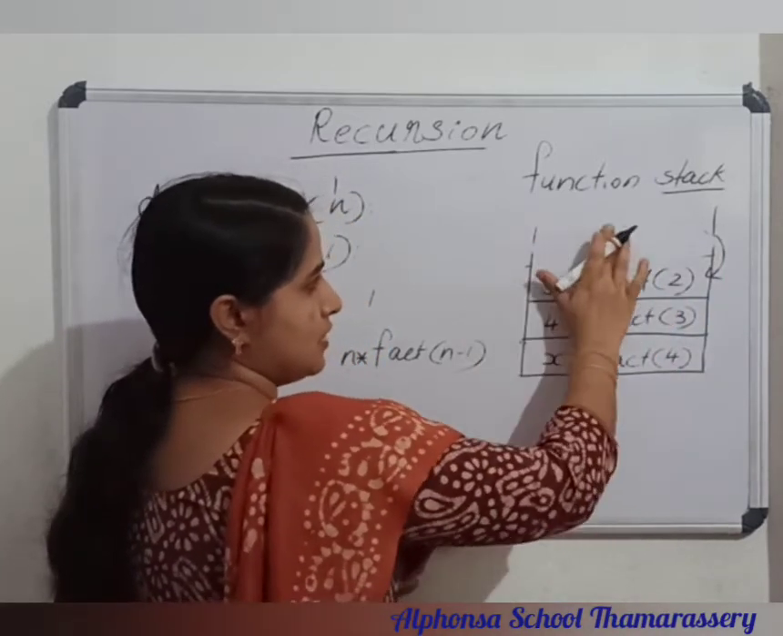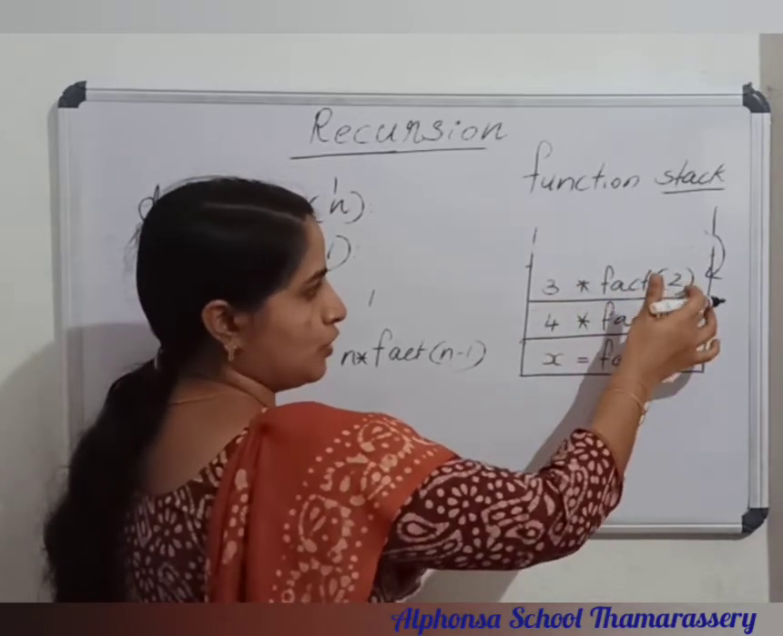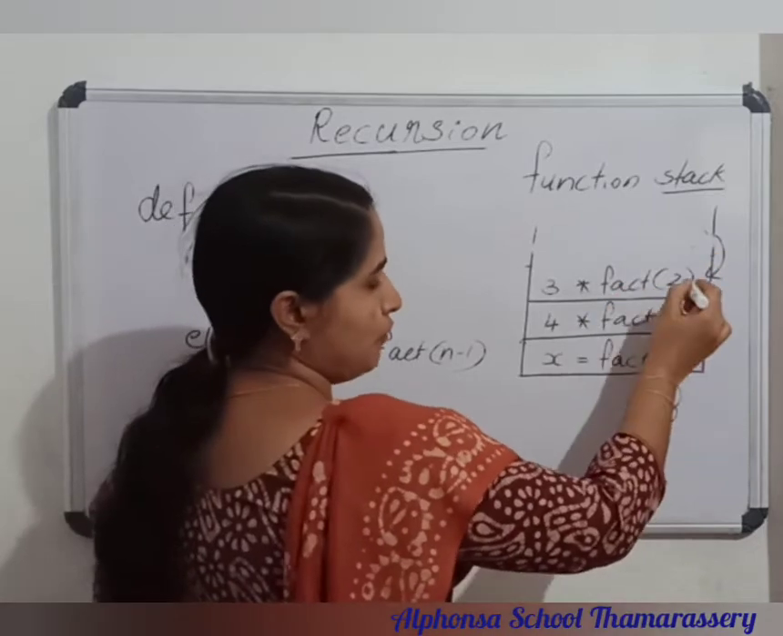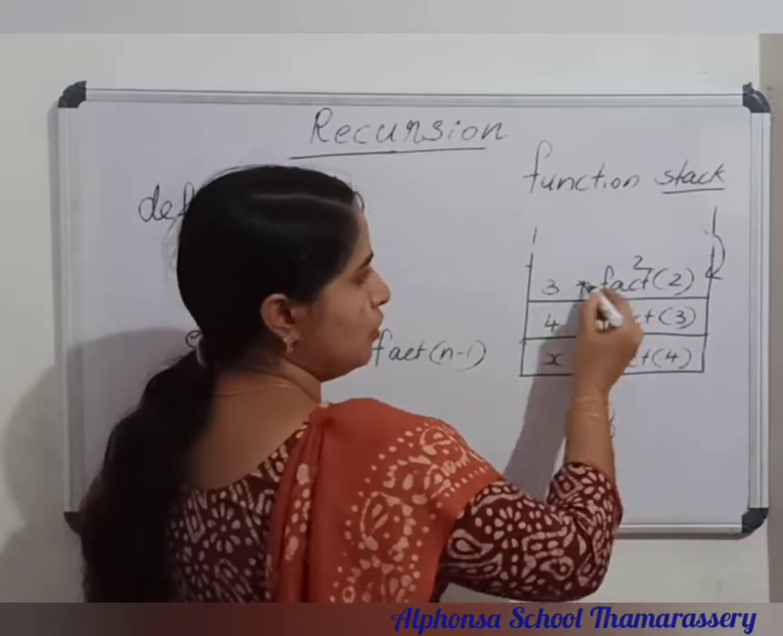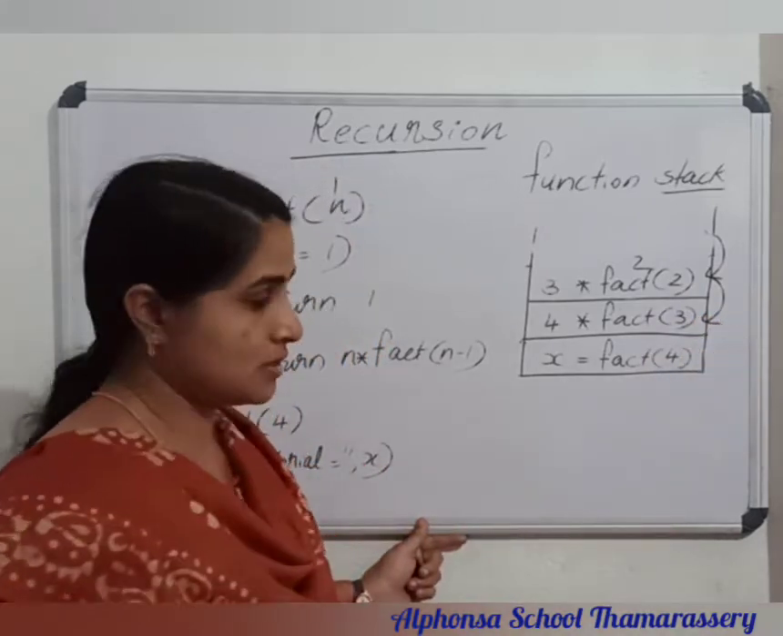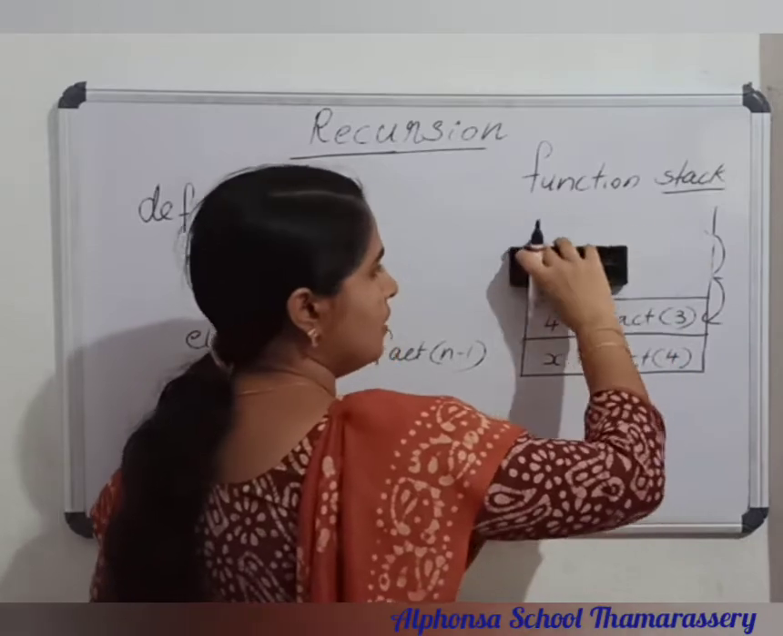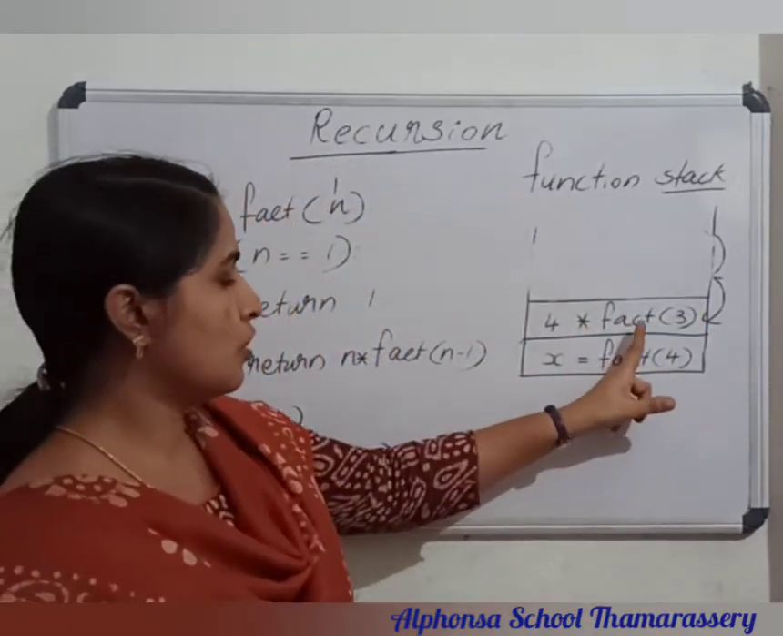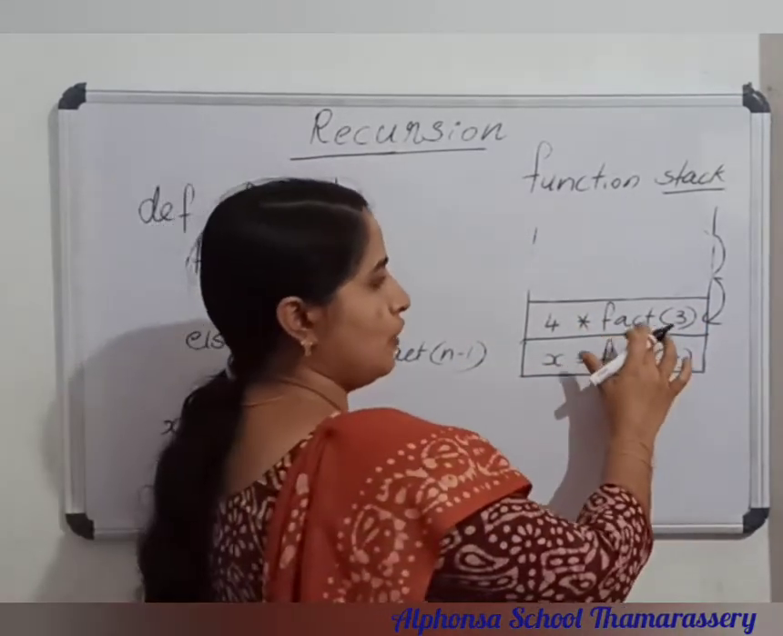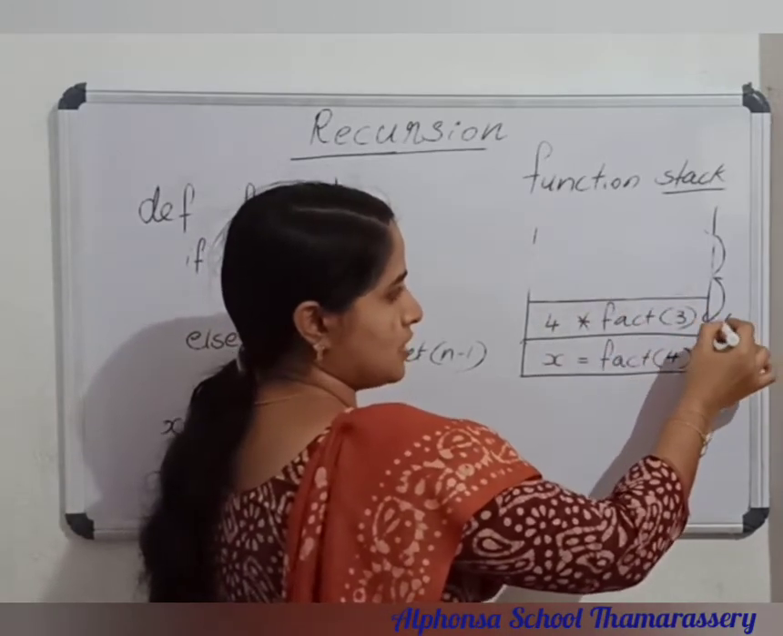So what is next in stack top? 3 into fact of 2. So it passed the value 2 to the fact of 2. So 3 into 2. Again this value is passed to the next stack top. Once it is executed, it will be removed from the function stack. So it passed the previous value as 3 into 2. It is 6. The value 6 is passed.